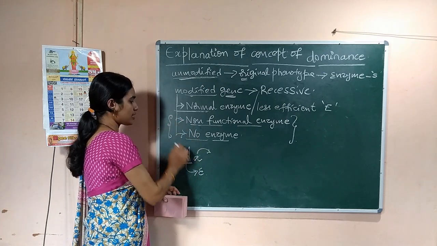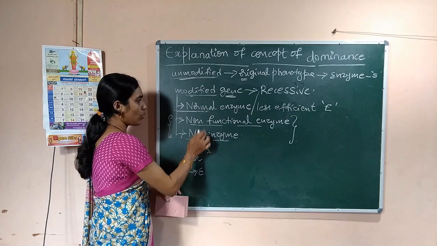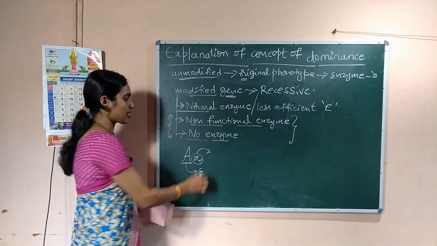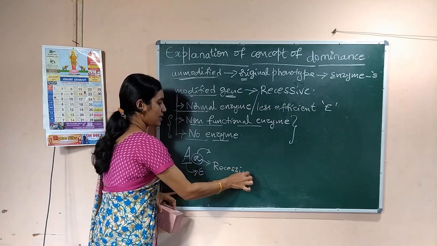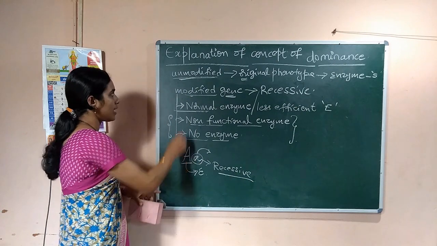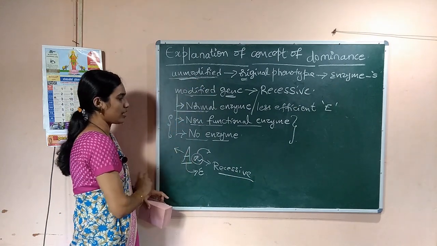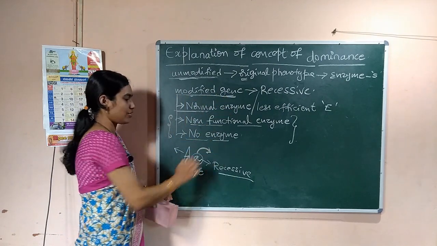So when this small a is responsible for the production of no enzyme or a non-functional enzyme, then this small a is referred to as recessive. That means the unmodified allele is the dominant gene and the modified gene is the recessive gene.